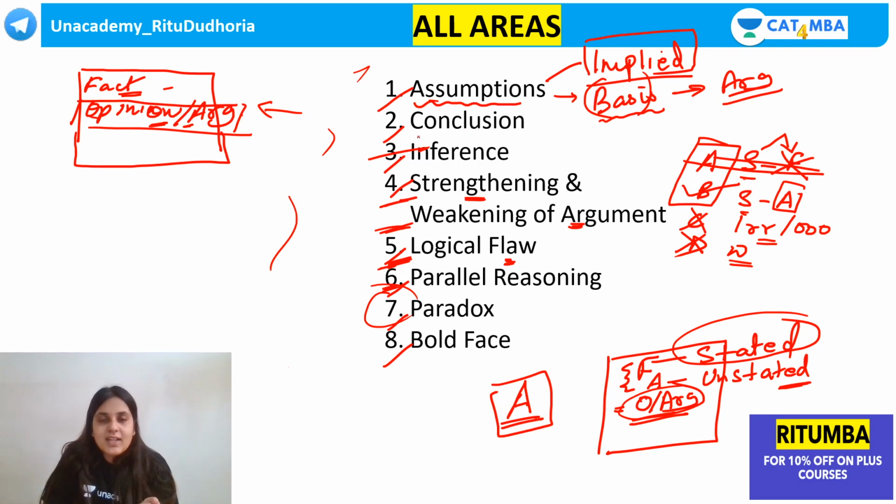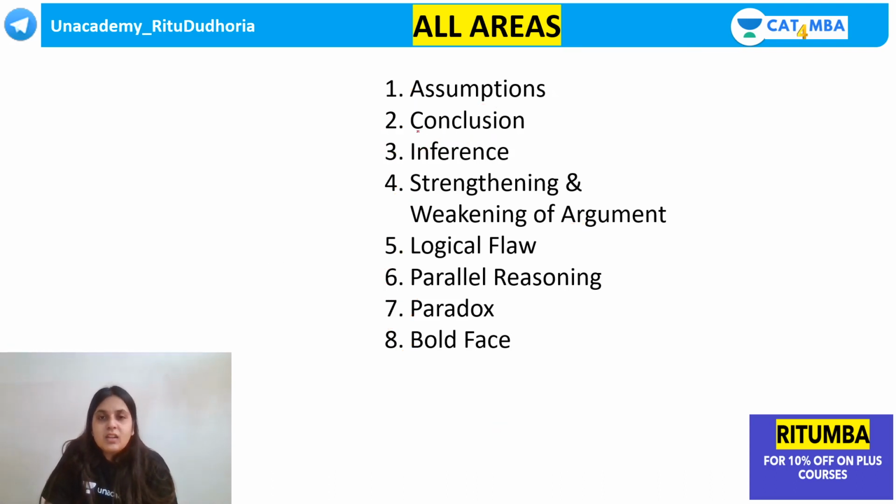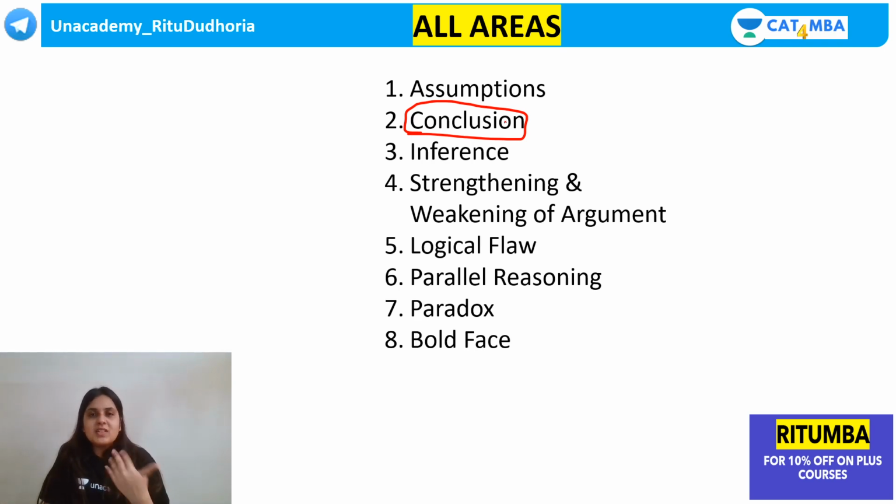Now, let us understand what is a conclusion and how is a conclusion different from an inference. Now, conclusion could be given in the question. But see, guys, many students tell कि conclusion एक ही होता है, inference multiple हो सकते हैं. I agree, inference can be multiple. But what you conclude from a paragraph also could be multiple.